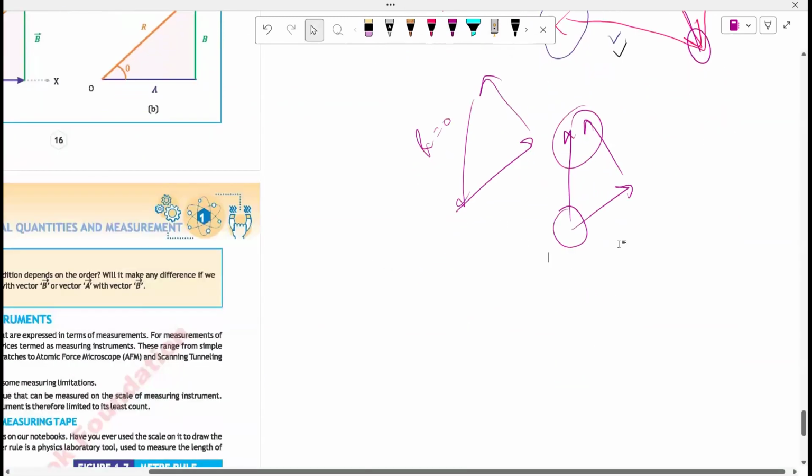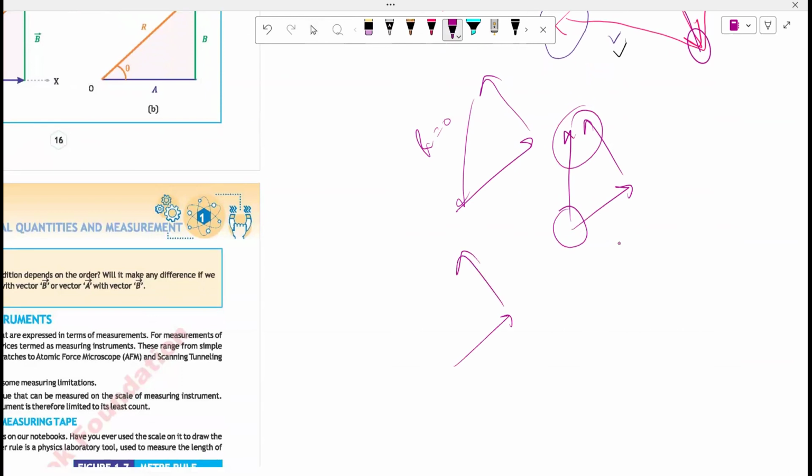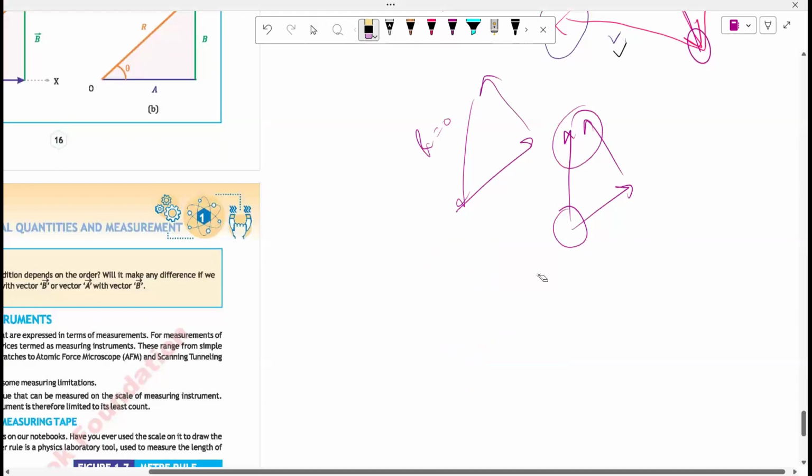If there comes a question and it asks you to identify the resultant vector, how would you identify it? It would be the one whose head coincides with the head and tail coincides with the tail. That would be the resultant vector. Okay. So that's how we add two vectors.